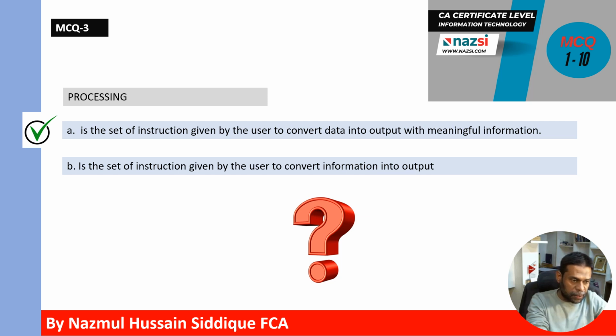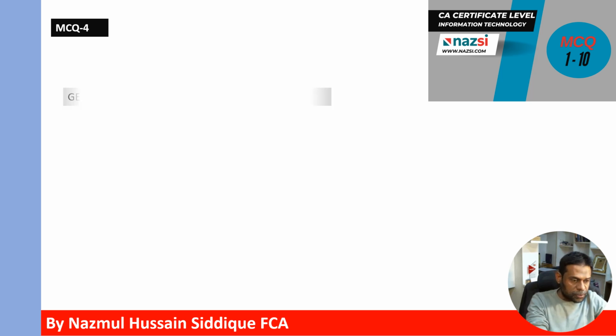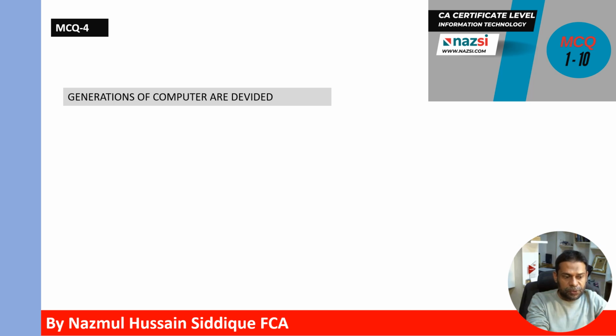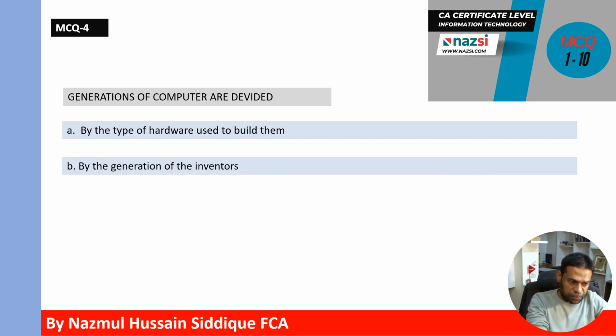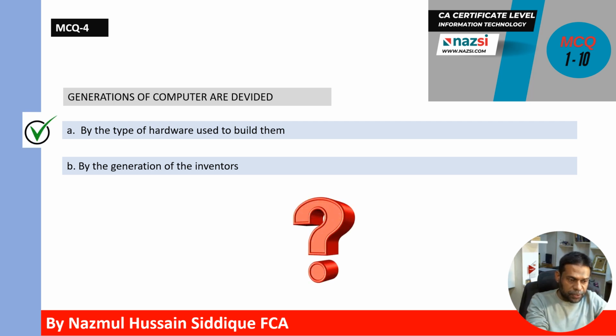meaningful information. MCQ 4. Generation of computer are divided by the type of hardware used to build them, or generations of computer are divided by the generation of the inventors. Which one is correct answer? Correct answer is A. Generations of computer are divided by the type of hardware used to build them.